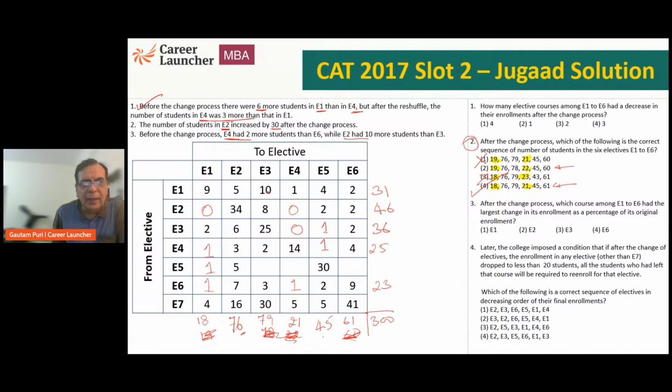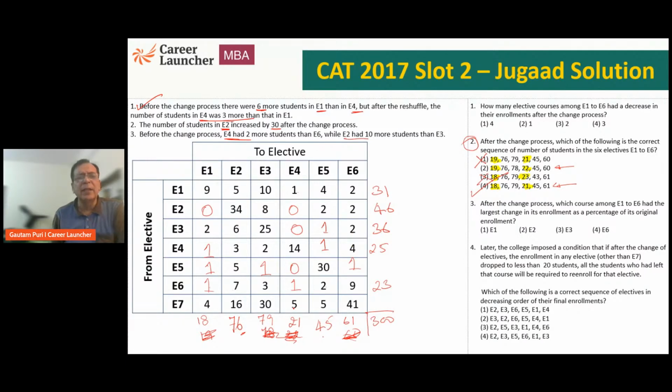So this is 79. So 10, 8, 18, 20, 45, 45 and 30, 75, 78. So this should be 179. Similarly, the total is 21 for E4. 14 and 1, 15, 16 and 5, 21. This is going to be 0. Similarly, 41, 9, 50, 54, 56, 58, 60, 61.